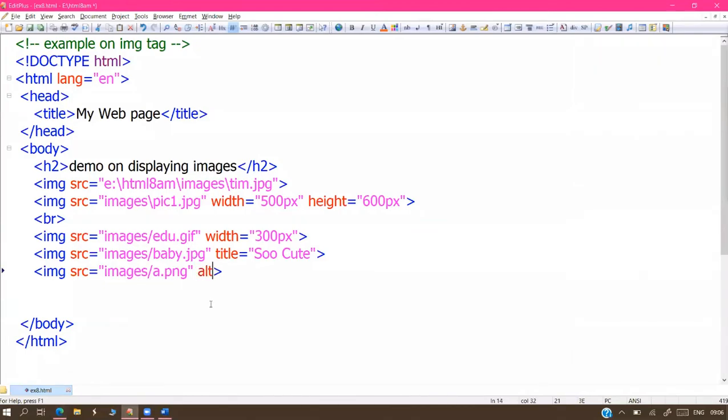Then take the ALT attribute. ALT means alternative, T means text: alternative text. If for any reason this image was not opened or not displayed, I want to show some message to the user.